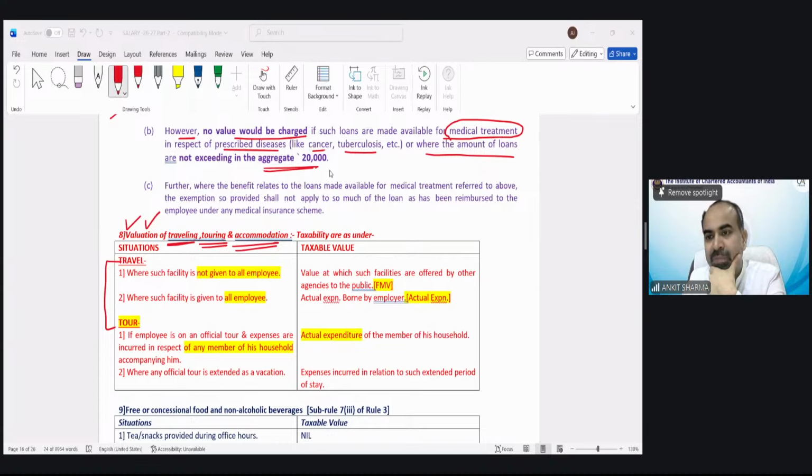So what does concessional mean, Neeraj? Less rate of interest. Suppose it's 10% interest of SBI. If I'm not charging anything, that is a 0% interest-free loan. If I'm charging 6%, 8%, that is less than the SBI limit, that is concessional. Yes, Aditya, only for specified disease for medical treatment. That would be given in question.